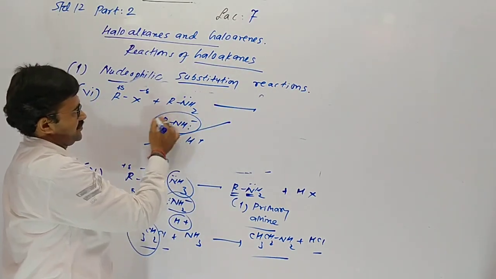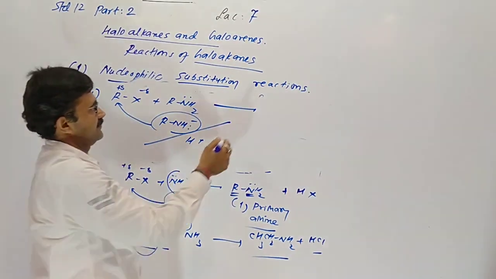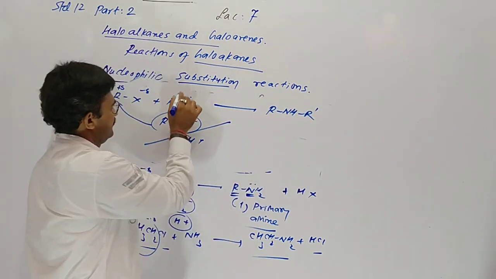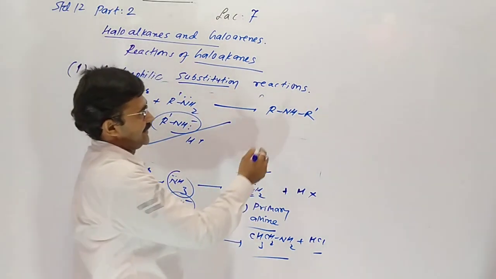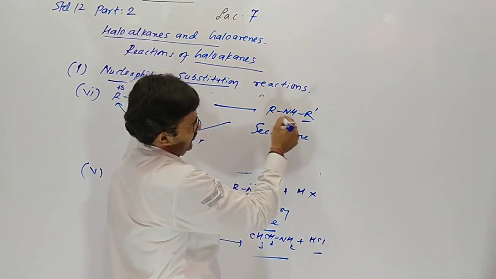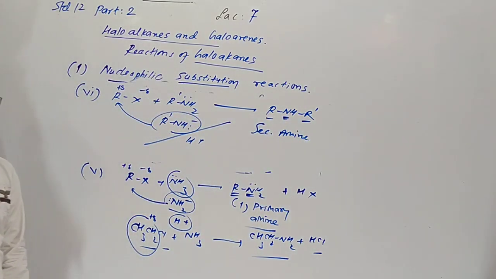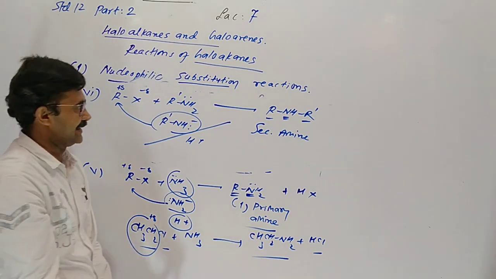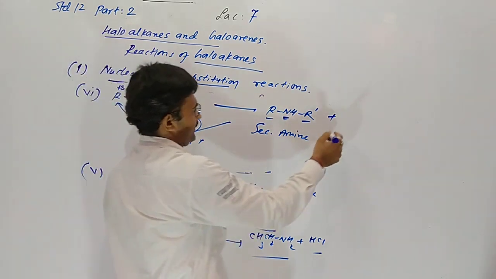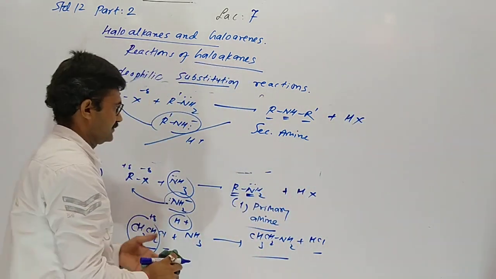So RNH- attacks on carbon, giving RNHR, a secondary amine. Why? Here nitrogen is directly connected with two carbons, so it gives a secondary amine, and removal of H with X as HX.